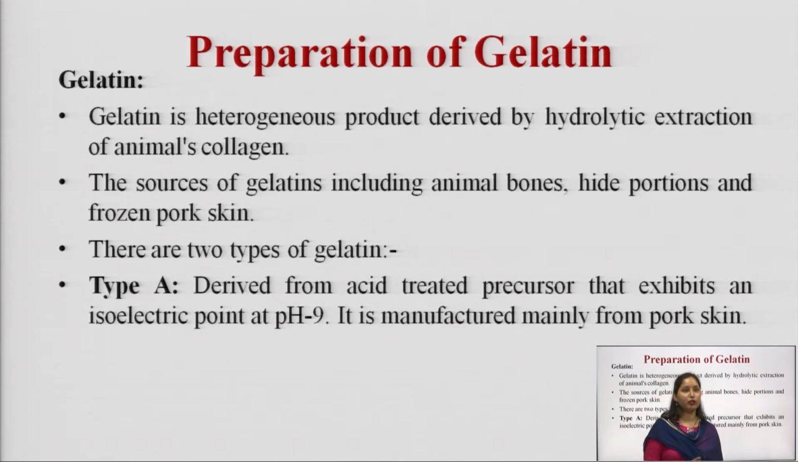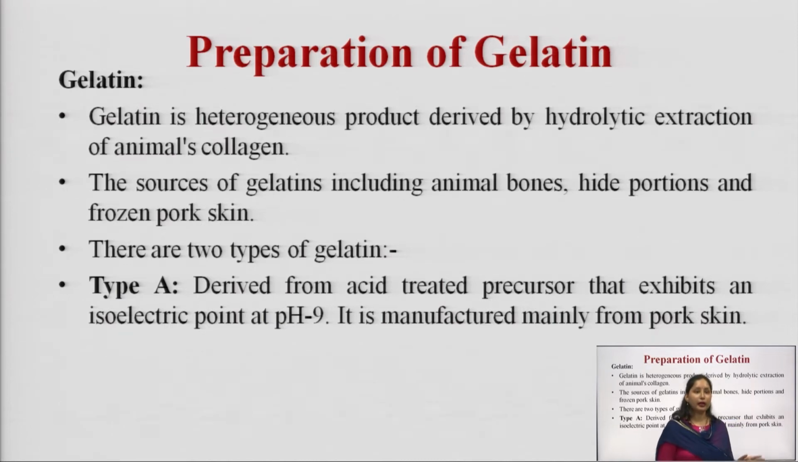Gelatin is a heterogeneous product and it is derived from the hydrolytic extraction of animal collagen. So, basically the source of gelatin is of animal origin, including animal bones, hide portions, frozen pork skin, etc. Depending upon the source, gelatin is of two types, type A and type B. Type A gelatin is derived from the acid treated precursor that exhibits an isoelectric point at pH 9, and it is manufactured mainly from pork skin.